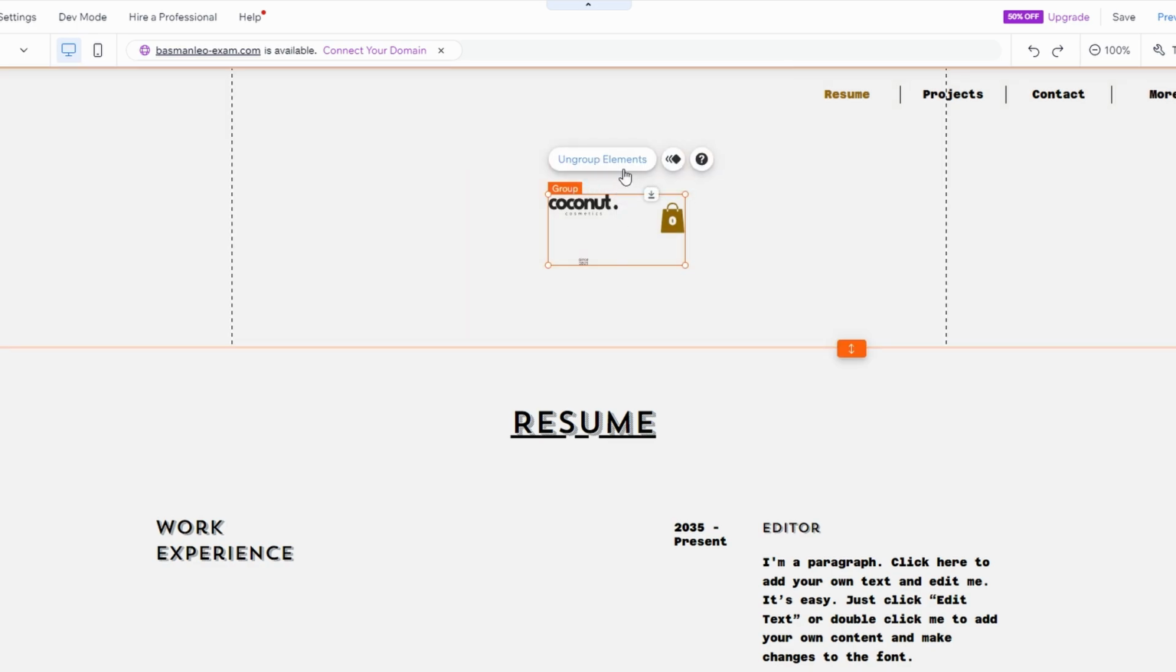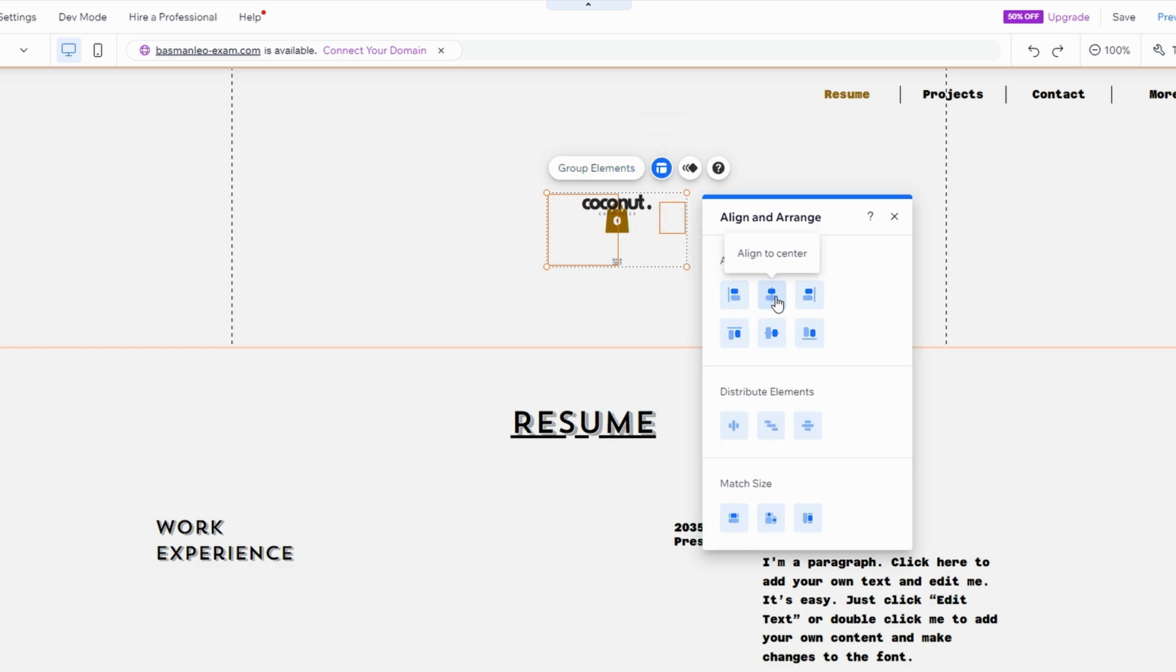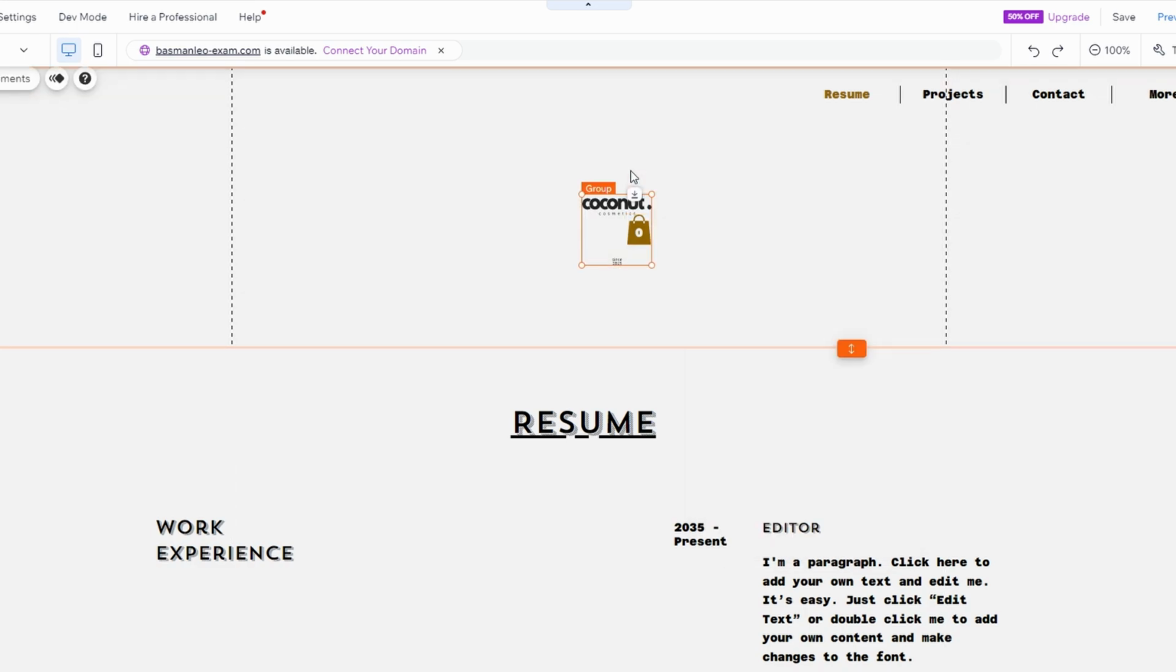Use the alignment tools to align elements left, right, or center. Distribute the elements evenly. Match size to ensure the selected items are uniform in size. Now that the elements are grouped, they will move as a single unit.